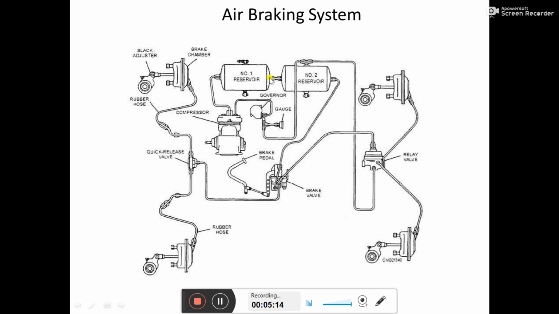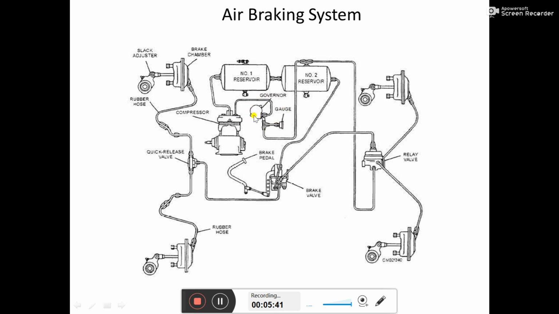After that, one line goes to the front and rear axle of the vehicle. From reservoir number 2 you can observe one line coming out and going to the rear axle of the vehicle. Another line goes back to the compressor through the governor.